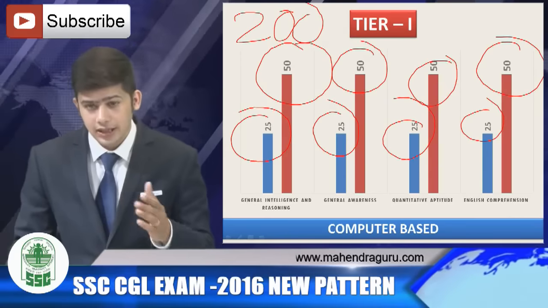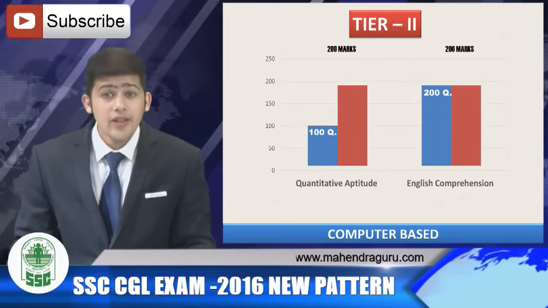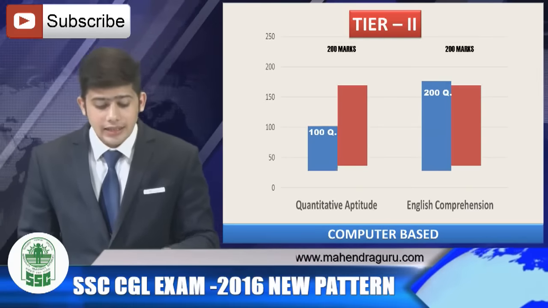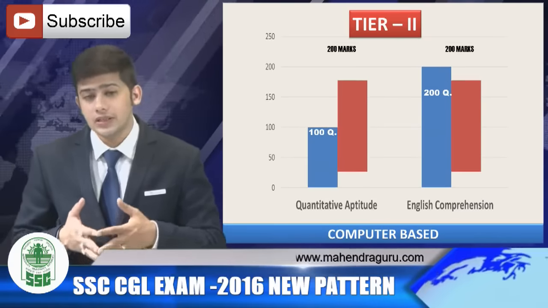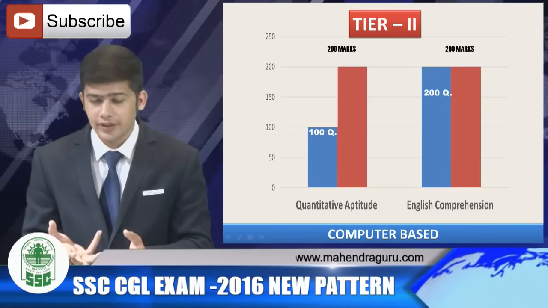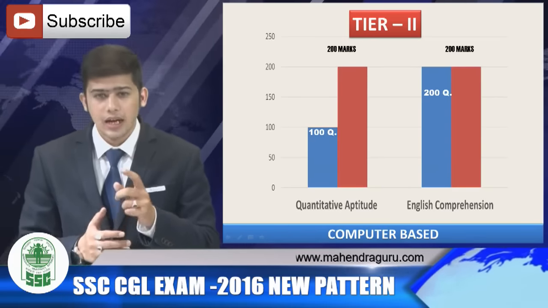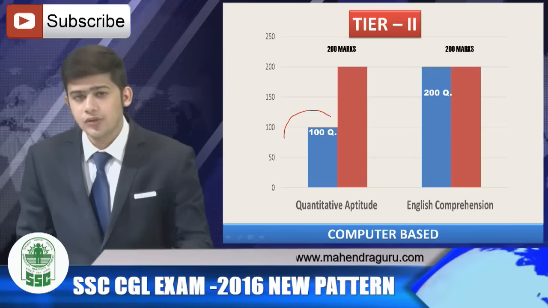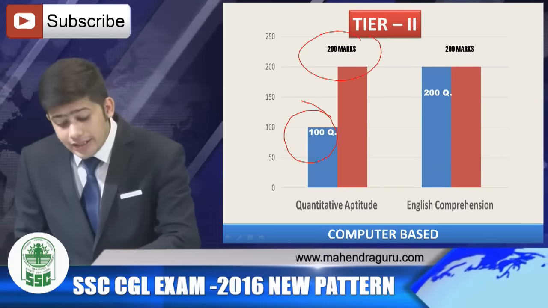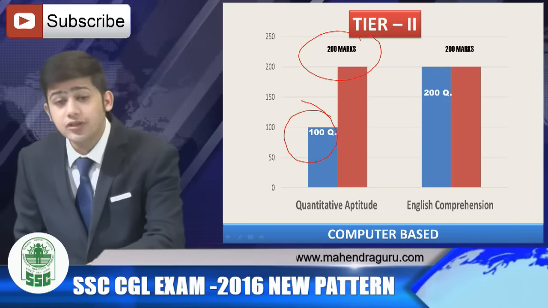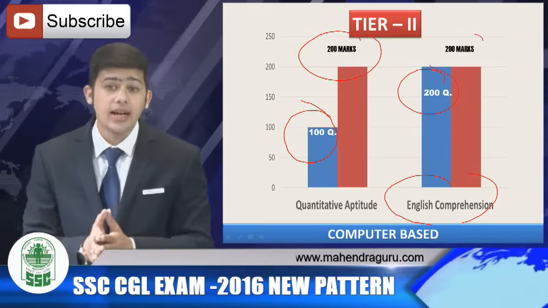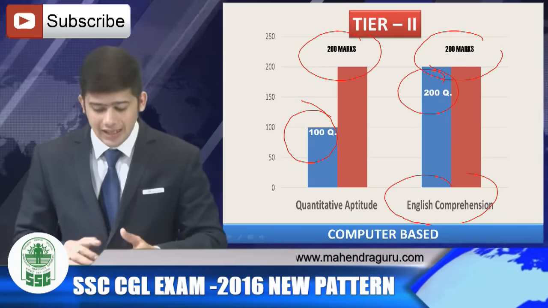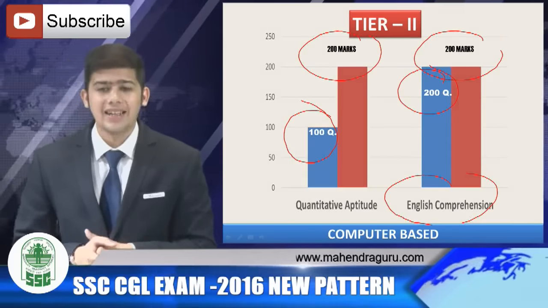Let's see the other section, that is Tier 2. Now in Tier 2, you can see here that the pattern has not been changed. The pattern is like before in the notification or the earlier examinations. In quantitative aptitude, there are 100 questions with 200 marks, each question for 2 marks, and English comprehension has 200 questions for 200 marks, making the grand total 400, and the exact total is 600.